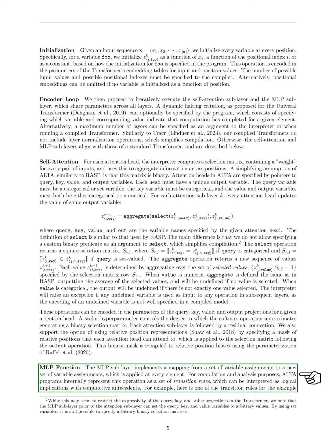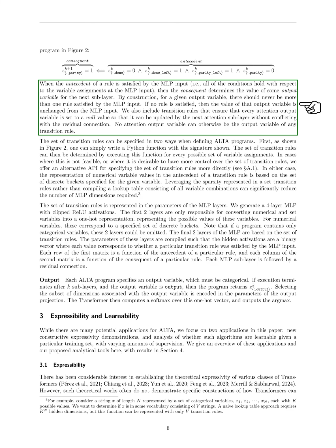Section MLP function. In this section, we describe the MLP function, which maps a set of variable assignments to a new set of assignments for each element. For our compilation and analysis, we represent this operation as a series of transition rules, interpreted as logical implications with multiple conditions. For instance, when the conditions of a rule are met by the MLP input, the outcome determines the value of an output variable for the next sublayer.